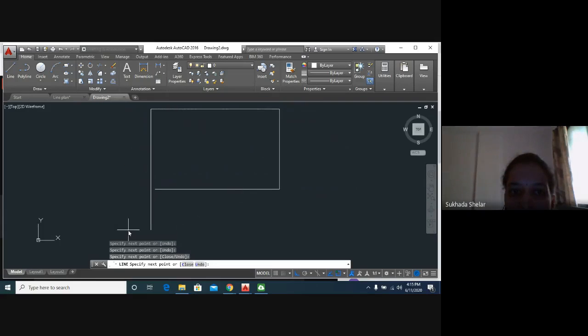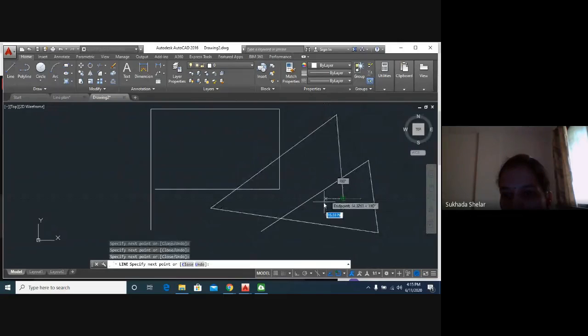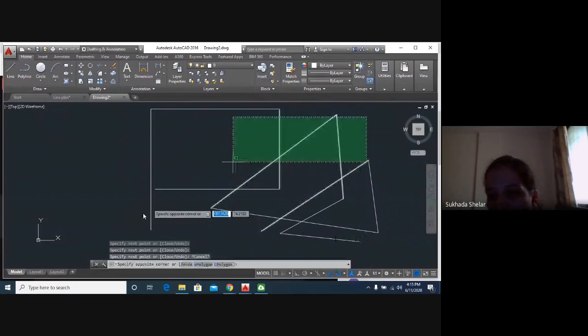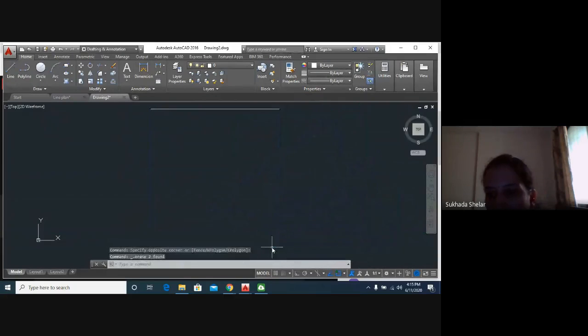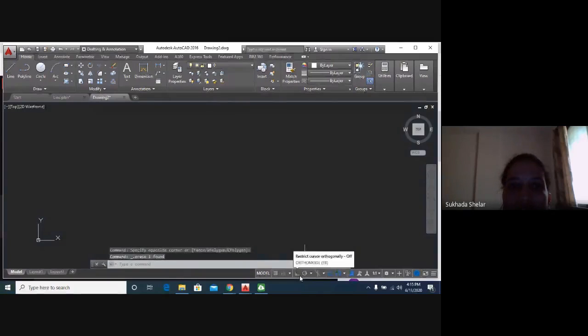But if I turn off ortho mode and draw a line, then it can go in any direction or any angle. It cannot go straight. So for a line plan, we will turn on ortho mode for easy drawing. Please concentrate on these modes because I am going to ask you afterwards. This is ortho mode, which I have turned on.